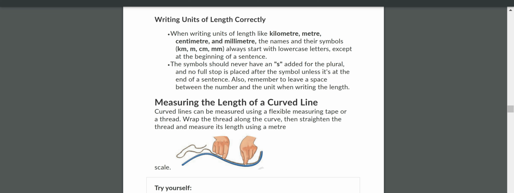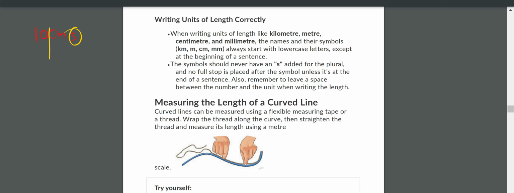Also remember to leave a space between the number and the unit when writing the length. Now you see, how do you write the units? Now you see 10 centimeter. You should not write it like this, 10 centimeters. Don't keep s here. While writing the units, don't keep s here. And leave some space between the number and its unit.